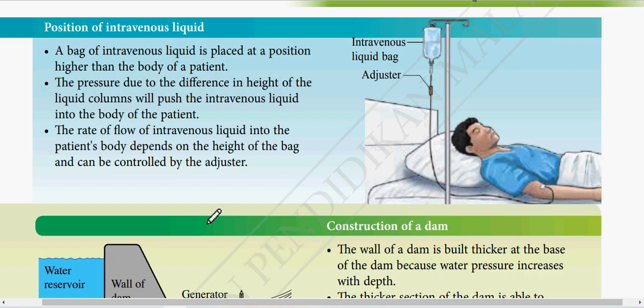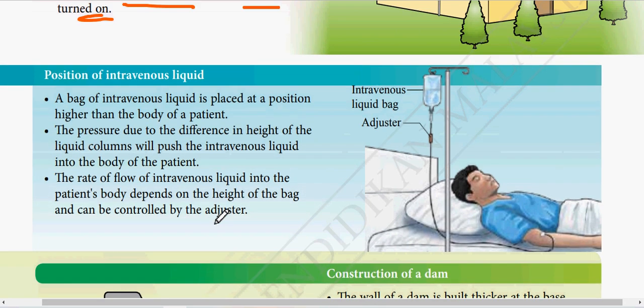Alright, the second one will be this. I believe you always see this, right? A bag of intravenous liquid is placed at a position higher than the body of the patient. Kan? Nampak? So the liquid level will be here. So there will be a difference. So that's why the bag should not be placed on the bed. Tak boleh letak atas katil lah. It must be hung, digantung higher.